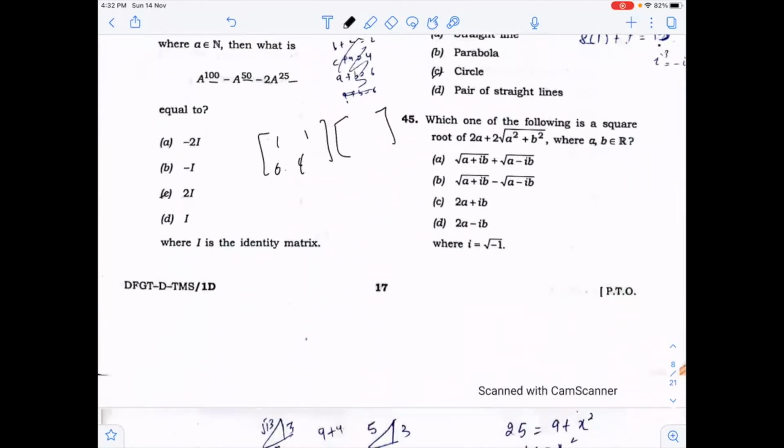Which of the following is a square root of this? Here there are two numbers, and a square root of this is asked. You know that if the numbers are complex and you have to find the square root, then in complex numbers the roots will always exist in conjugate pairs. So if the answer is this, then A and B, or the answer will be this, because these all are conjugates. So you can solve this equation.